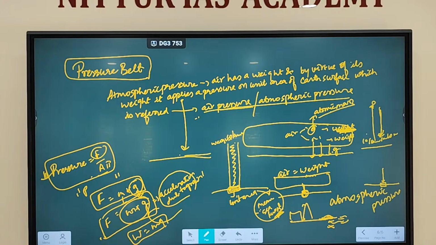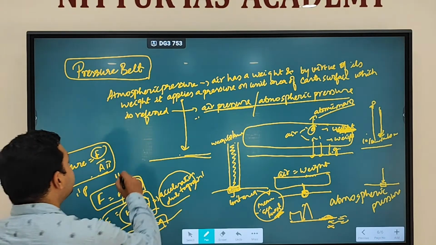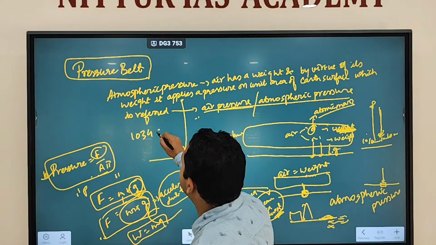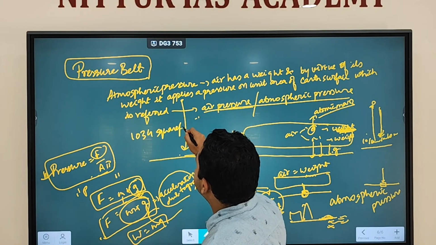Fine. Anybody having any doubt? How much is it? It is 1034 gram per square centimeter.